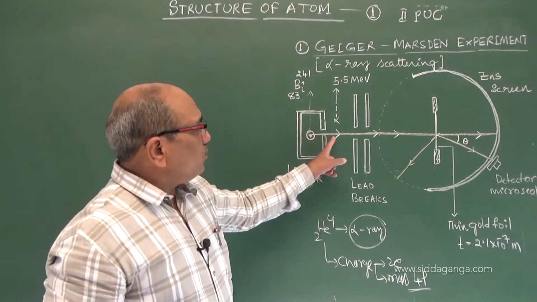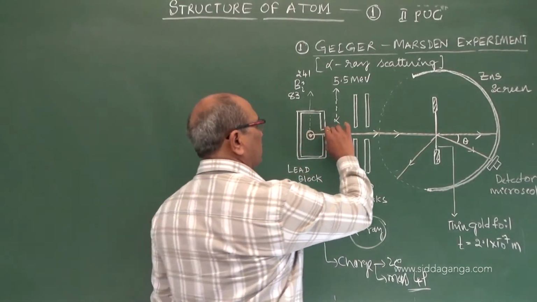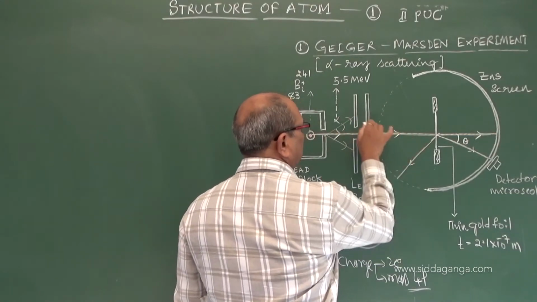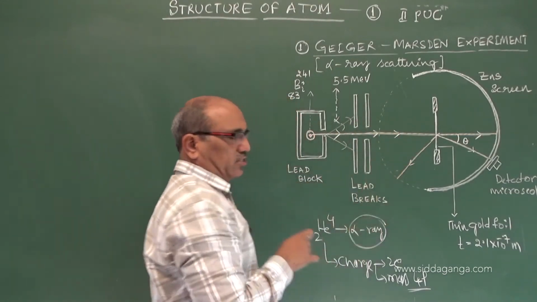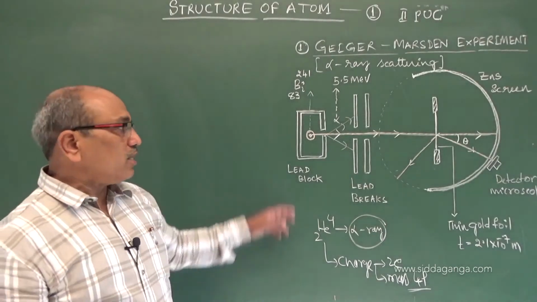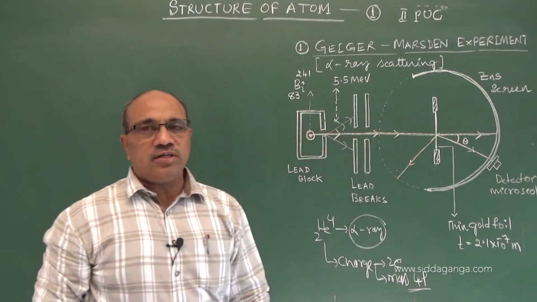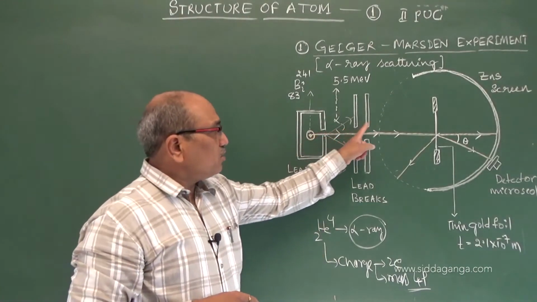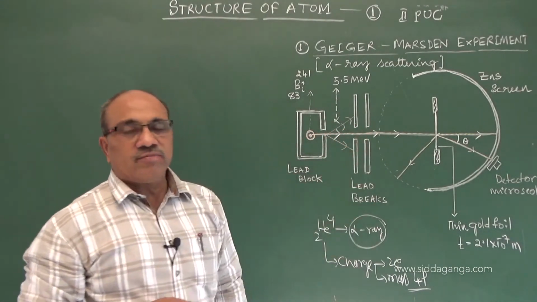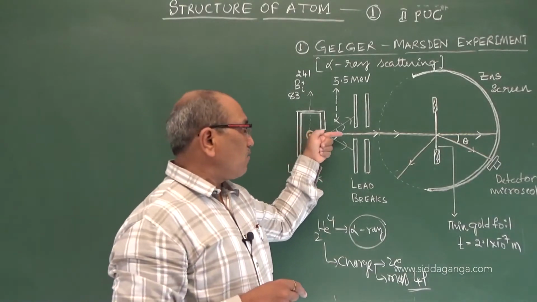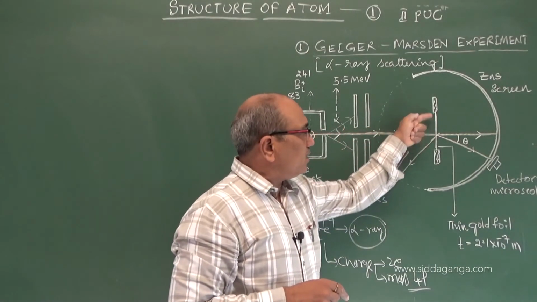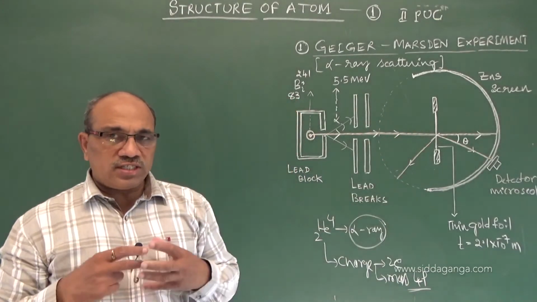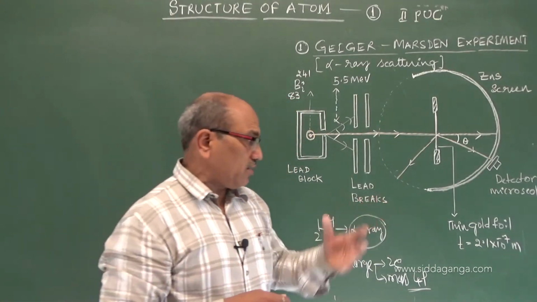Now coming to these alpha particles, when they scatter in different directions, they get absorbed by these lead bricks. With the lead bricks, we collimate the beam, converting it into a fine pencil of rays. After passing through the bricks with a small slit opening, these alpha rays are made to strike the thin gold foil. You may be thinking, why did we select gold foil?